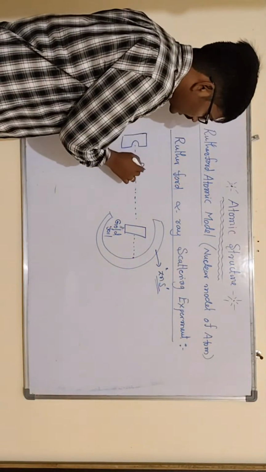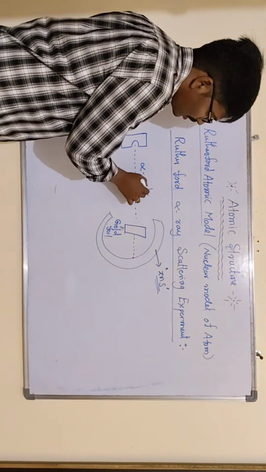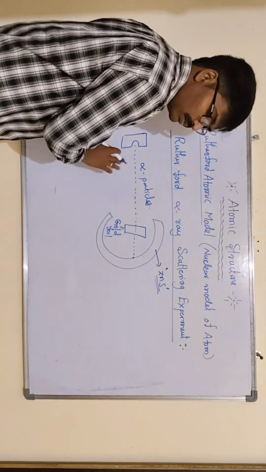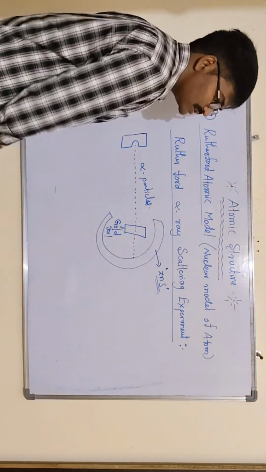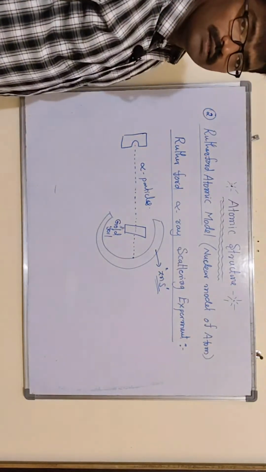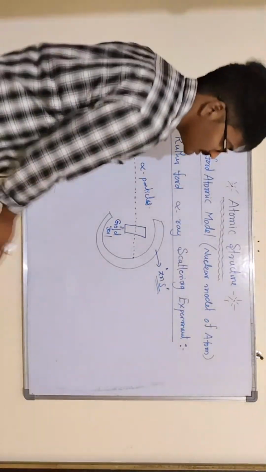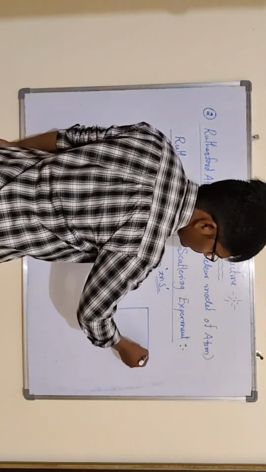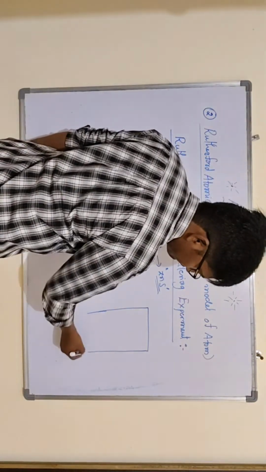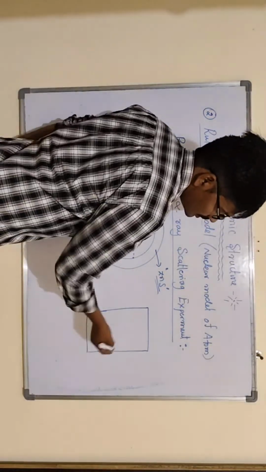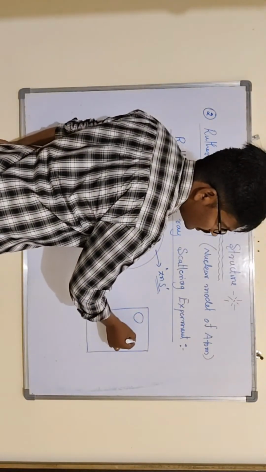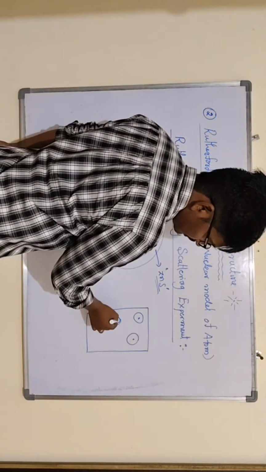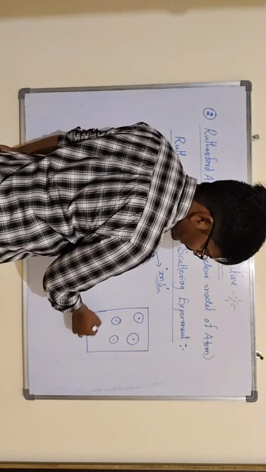When alpha particles are passed through the gold foil, what happens? Here is the experiment, so look at what happens. For example, this is the gold foil, and in the gold foil, gold atoms are there, like this.